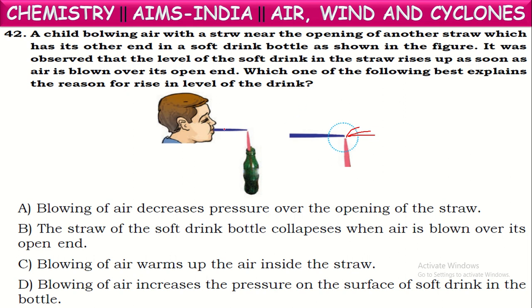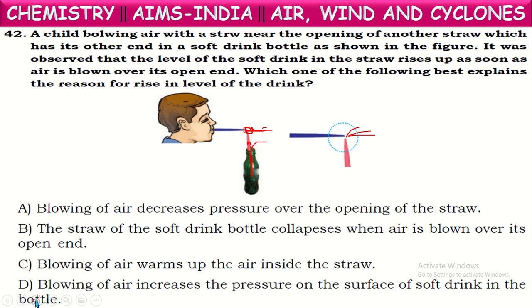When air is blown through this straw, the air will blow away from the opening end of this straw. As air is blown away, a low pressure area is created on the top of this straw. As a low pressure area is created, air from the outside pushes the soft drink up, because air will always try to move from high pressure area to low pressure area. So air will try to come through the straw inside. As this cool drink is there, it pushes the cool drink to go into the straw.